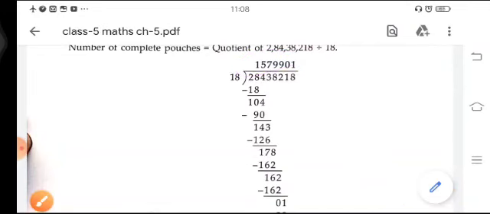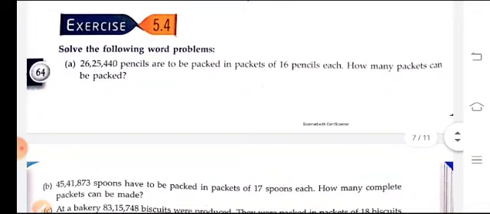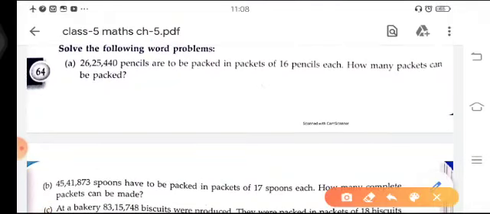Okay, so similarly you have to solve the story questions of this exercise 5.4. In the A part of this question you are given 26,25,440 pencils to be packed in packets of 16 pencils each.